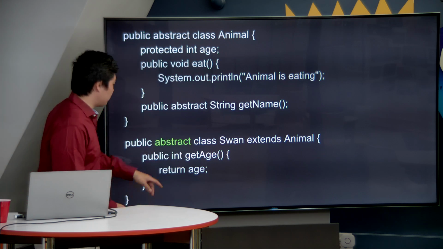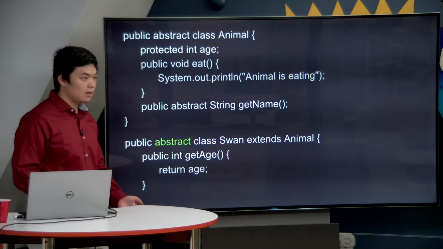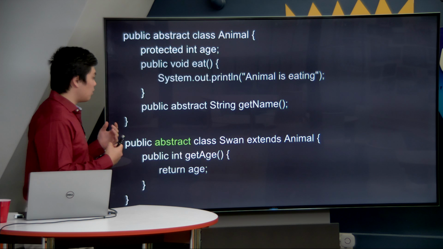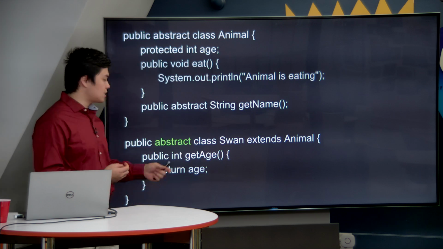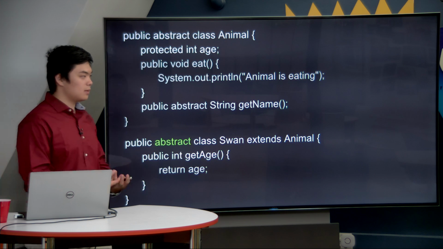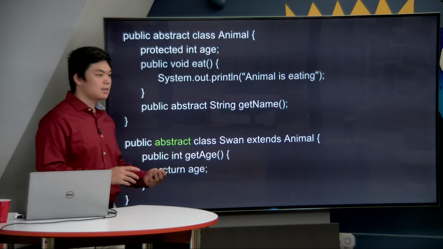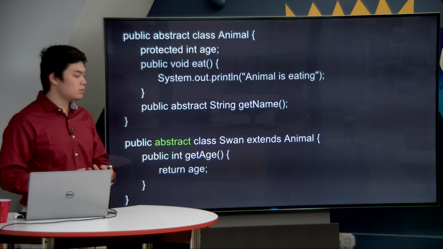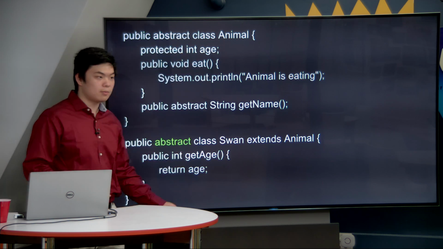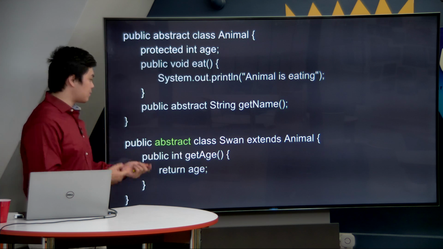Even though it might have these concrete methods inside of it, as long as it has at least one abstract method, it has to be specified as abstract. And one of the downsides with abstract methods and abstract classes is that you cannot create instances of it. That means we can't create an animal object. And in this case, we can't create a swan object either because we have an abstract keyword inside.